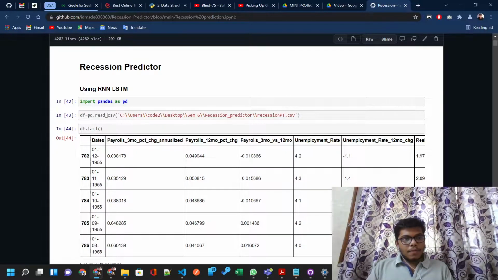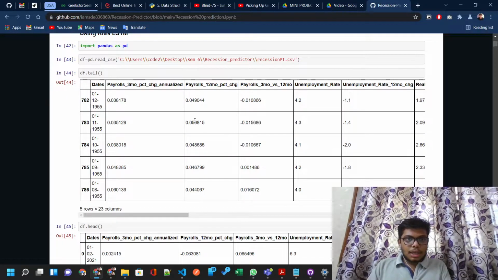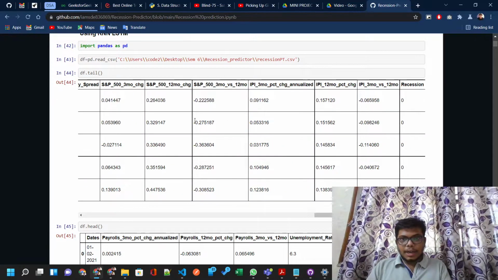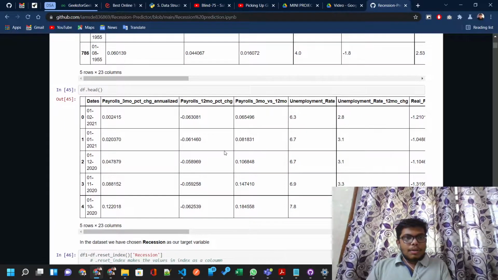Here I have imported our recession dataset, and these are the first five records of the dataset that we fetched from the FRED API, the Federal Reserve API of the United States, which gives us economic information and data.